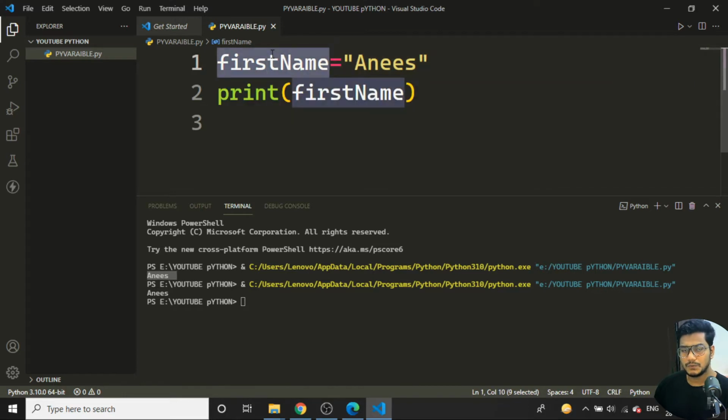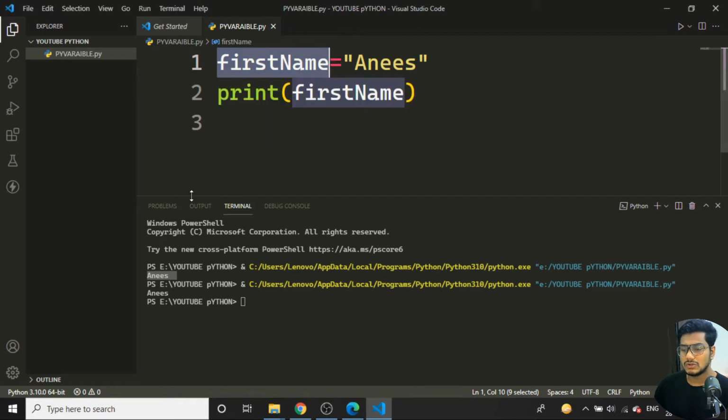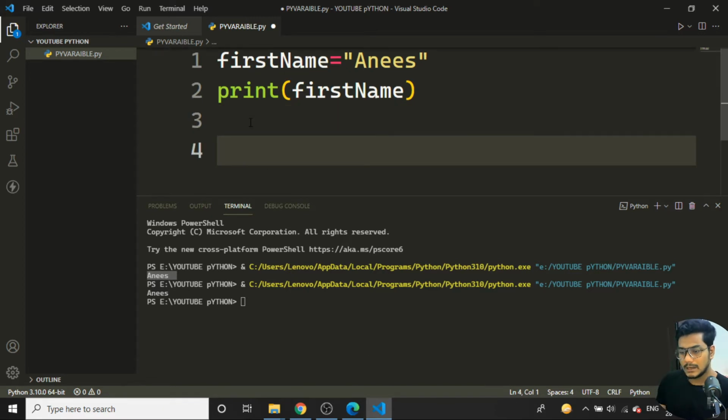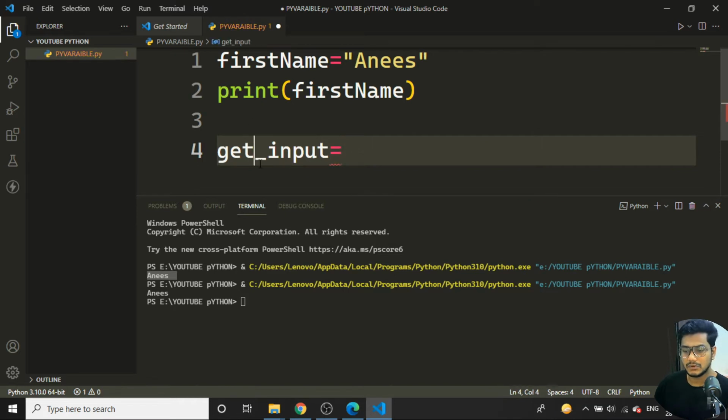It is good practice to always give variables a meaningful name. You should not simply write a equals something, b equals something. That is not a good way to define a variable's name. Suppose I am writing a program to take input. I can use the variable name getInput over here. That is also a valid variable name, right? You can use an underscore. We cannot use a dollar sign. That is the wrong method, and I cannot start the variable name with a digit like 1 or 2.